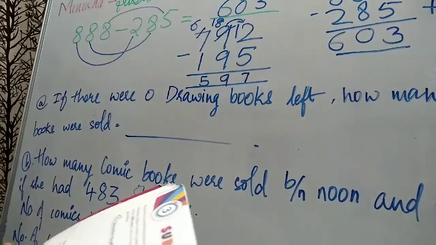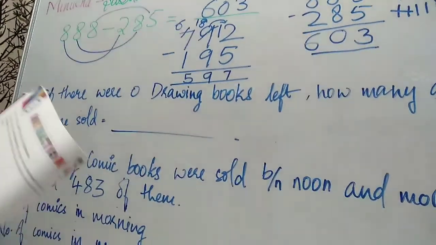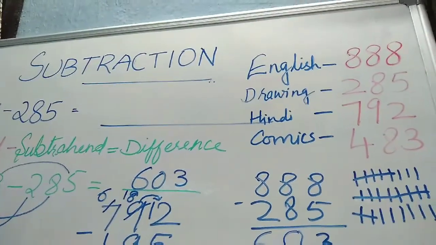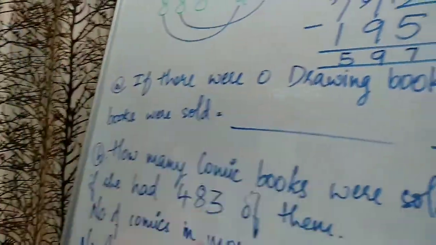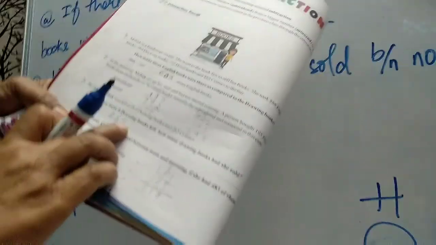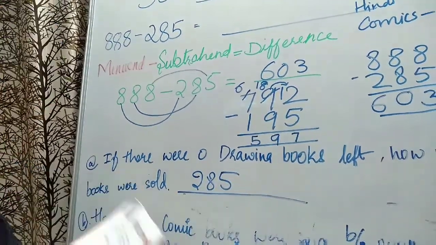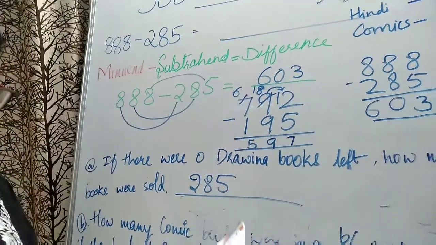Okay. Now this happened in the morning. Then in the afternoon, by noon, Mehak was left with 0 drawing books. How many drawing books were there? 285. So 0 left, nothing left. So how many she sold? All the 285 books she sold. 285 drawing books are sold. All the books finished.